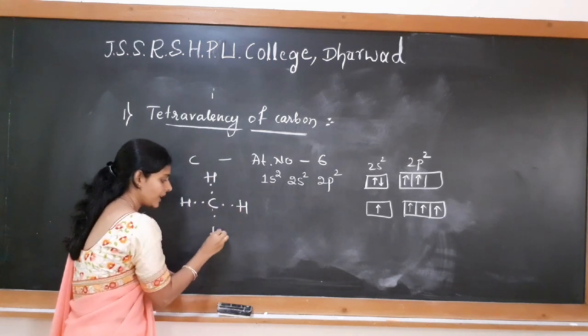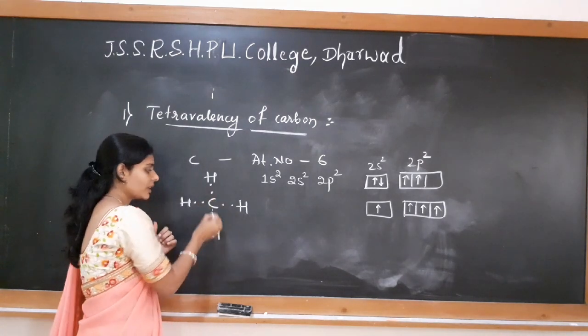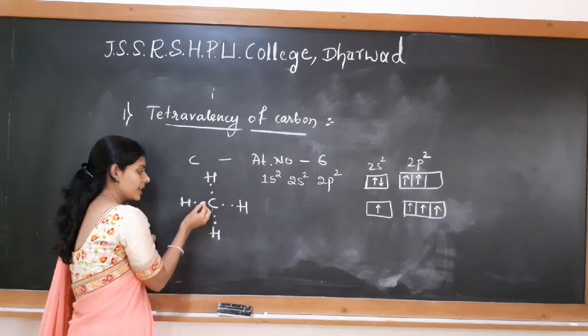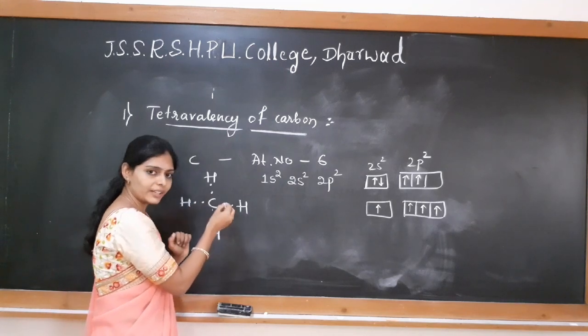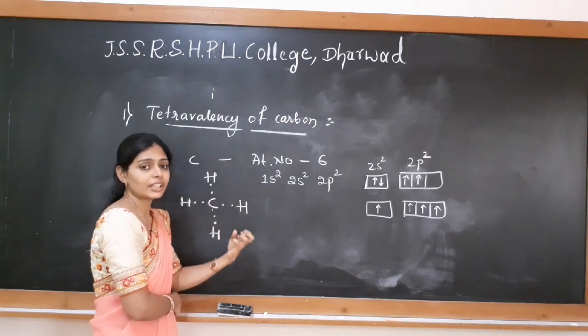So 4 hydrogens come around this carbon so that the bond is formed in this way. Here carbon has 4 electrons and it forms a compound. When it forms a compound, it is in need of 8 electrons.